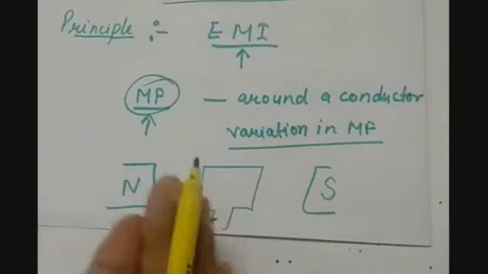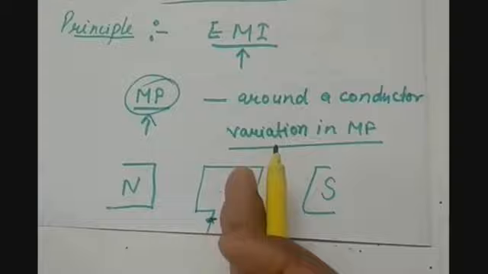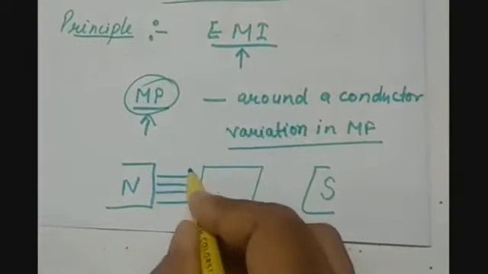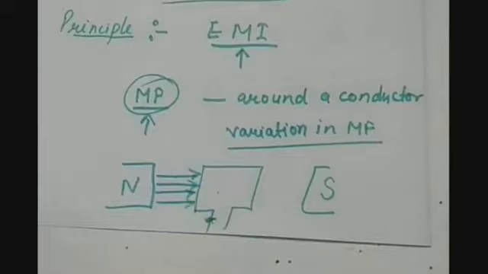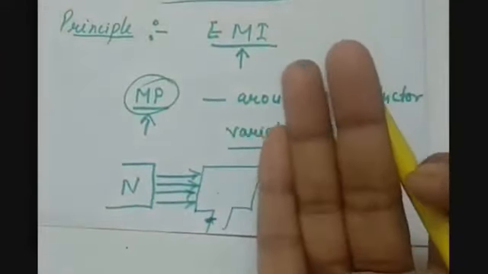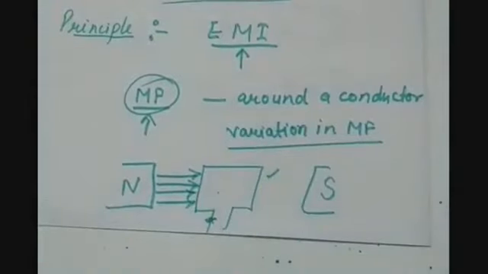Then when I rotate, this will take another plane, and now the number of magnetic field lines passing through this will be larger. Then again when it rotates, it becomes parallel to the magnetic field lines, and the number of magnetic field lines passing through this armature coil will be less.